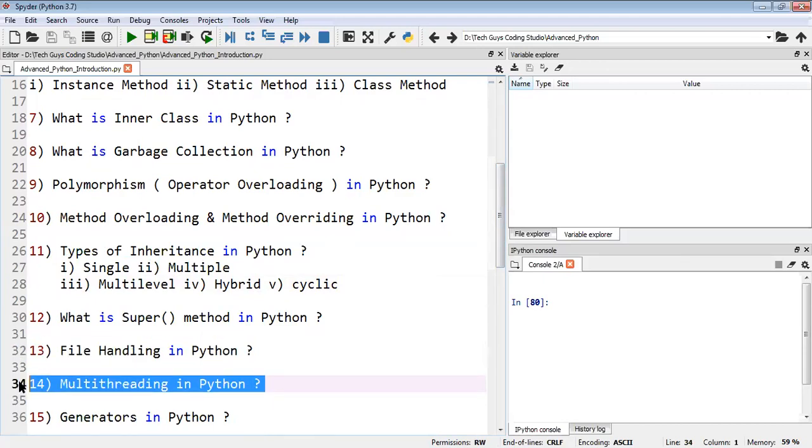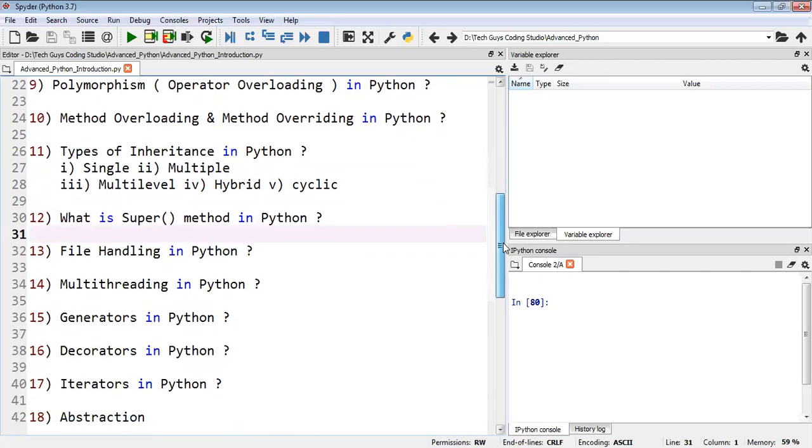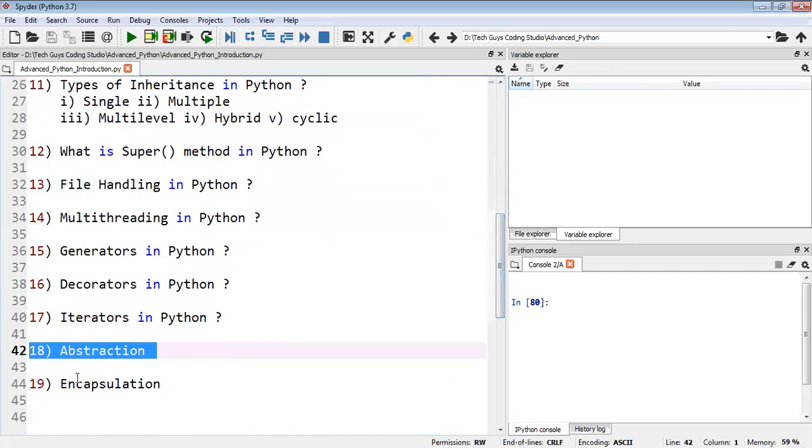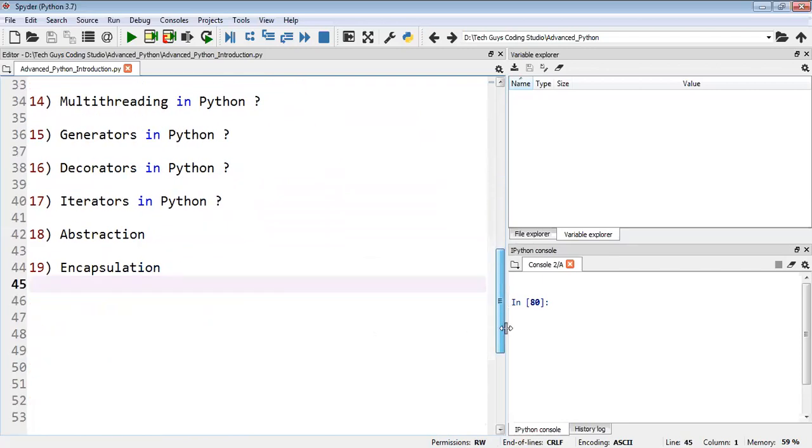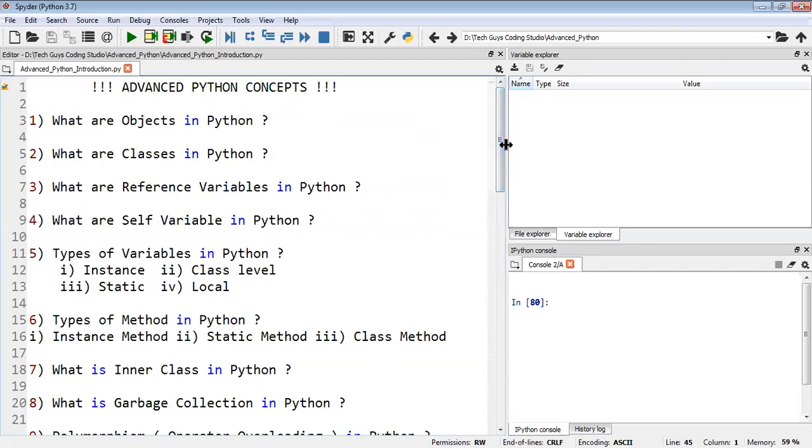Then the next topic is multi-threading in Python. What is multi-threading in Python? It's a very useful concept. And what are generators in Python? Generators are very useful, and we'll take a number of examples for this one. Then we have decorators in Python. What are decorators? Then what are iterators in Python? Then we have abstraction, a very useful concept, and then encapsulation in Python. So we have almost 19 or 20 topics in these advanced Python concepts.